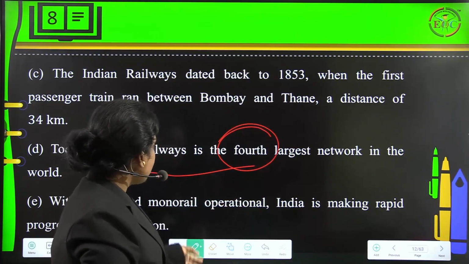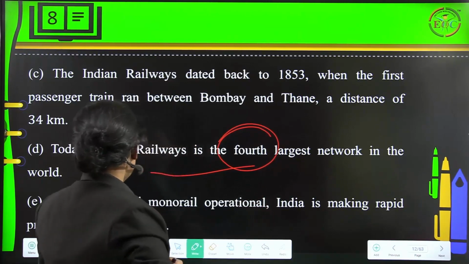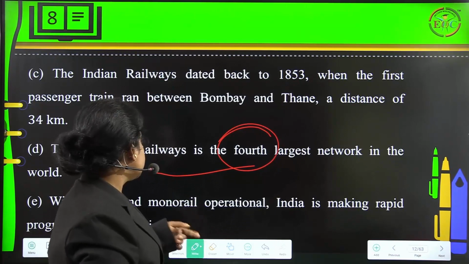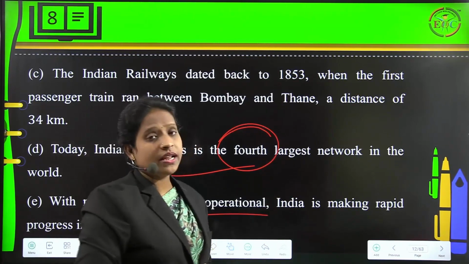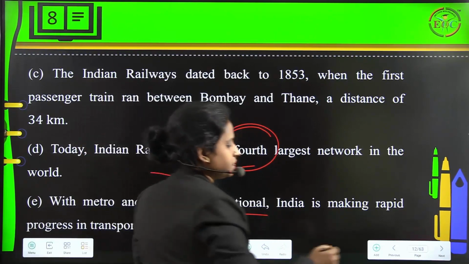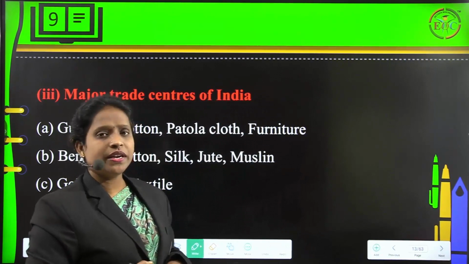Then with metro and monorail operational, India is making rapid progress in transportation. Fine. Then major trade centers of India.